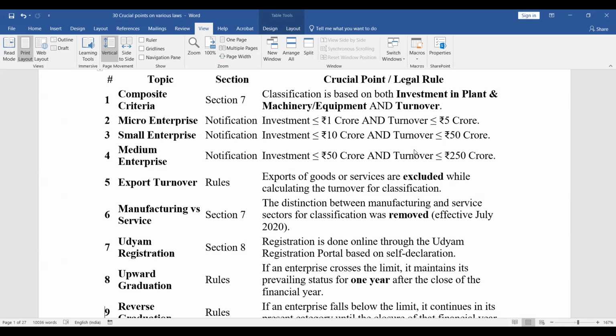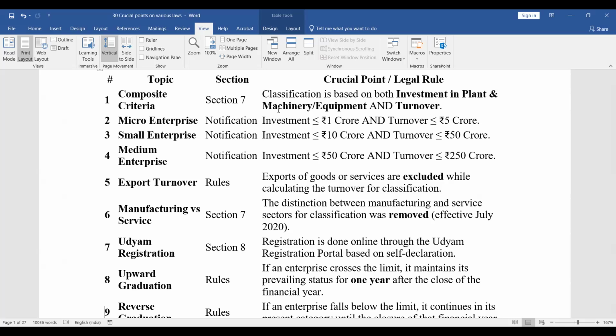Now, what is the criteria? Micro enterprise, if investment does not exceed 1 crore rupees and turnover does not exceed 5 crore rupees. Small enterprise, investment does not exceed 10 crores and turnover does not exceed 50 crores. You have to specifically remember that word and is used. So both the criteria have to be fulfilled. Suppose investment is 1 crore, but turnover is 6 crores. Then where it will be classified? Small. So it will be moved to the next criteria.